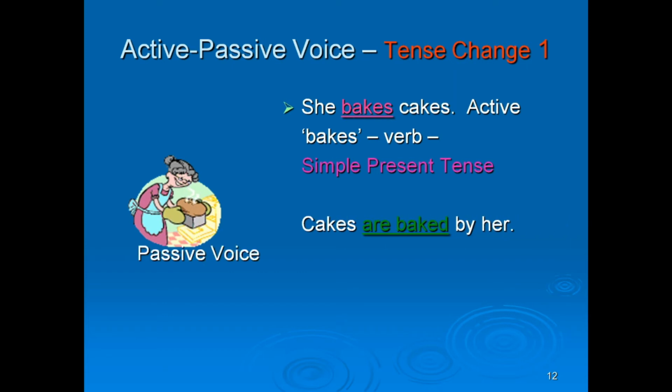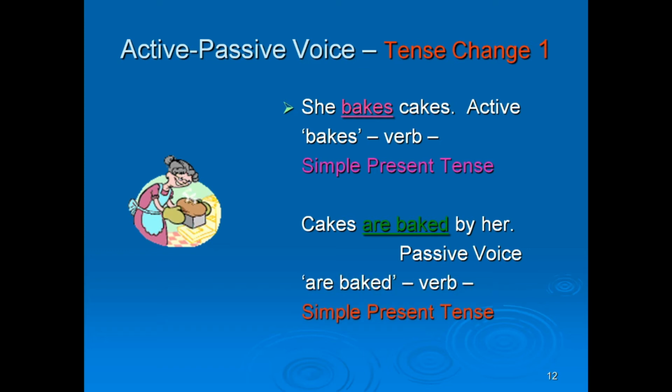Cakes are baked by her. Cakes, now here the object. We write at the beginning of the sentence cakes. Cakes is plural, so we use the auxiliary verb are. Then passive verb are baked. Baked is the past participle verb, that is a regular verb. Are baked is the verb, or we can say it is the passive verb in simple present tense.